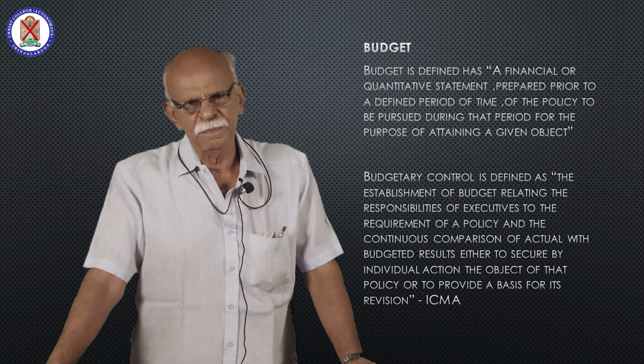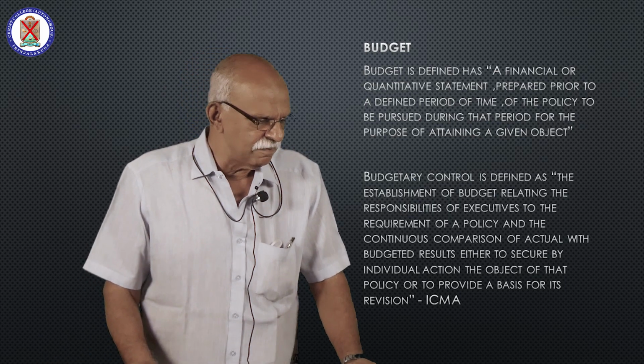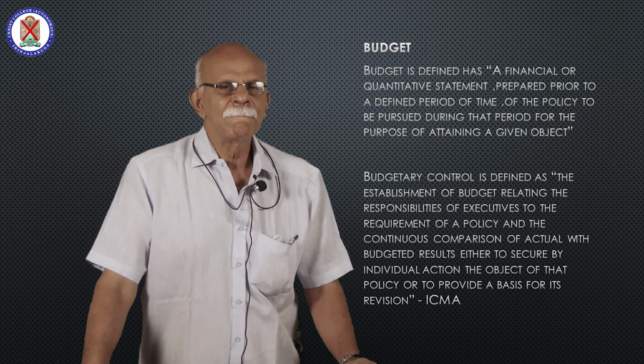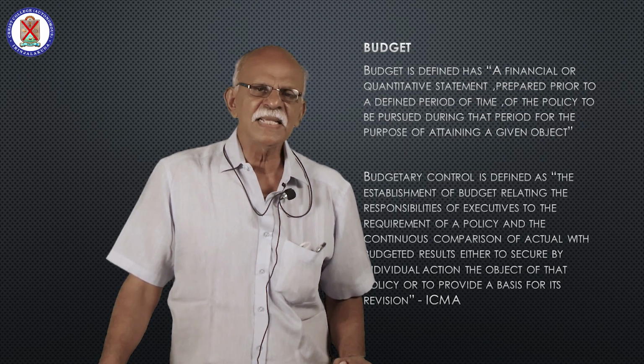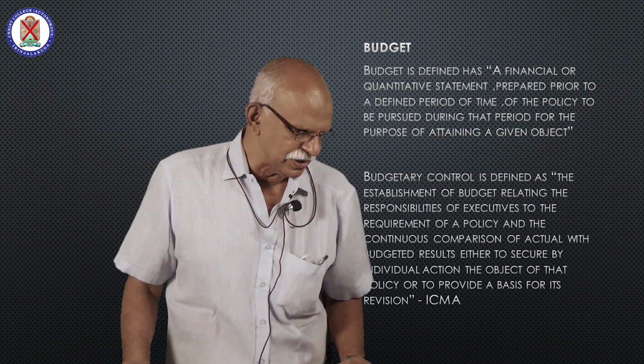Budget, you have seen, it's a financial and a quantitative plan or data relating to a future period. That you know. What is budgeting? Budgeting is the process of preparing the budgets. That is what you call as budgeting.